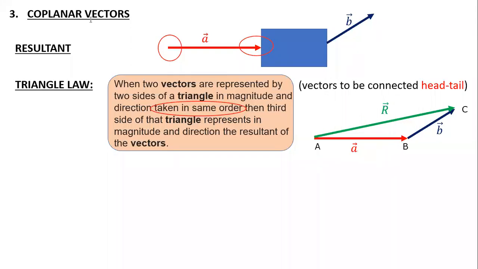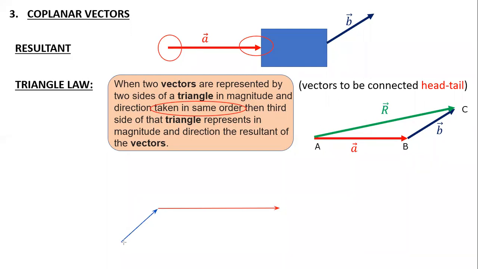If anyone has a doubt why can't I connect the tail of A to the head of B, see, even that is possible. If this is your A, and I connect your B to it, suppose B is somewhere like this. Again, the resultant is going to be the same.